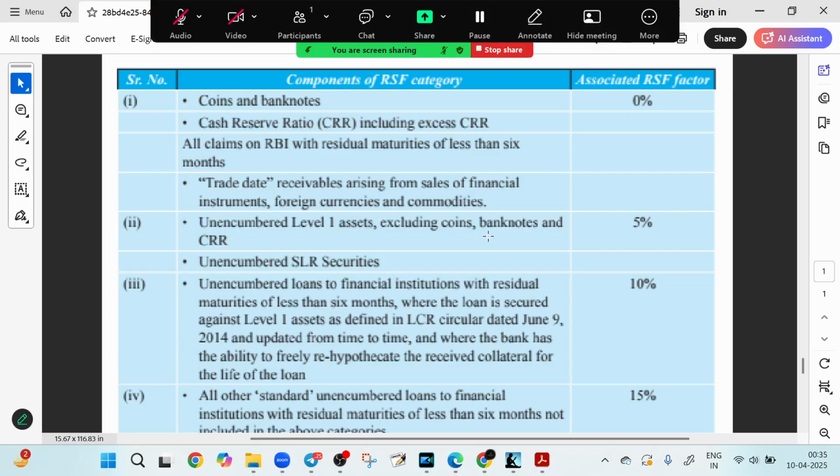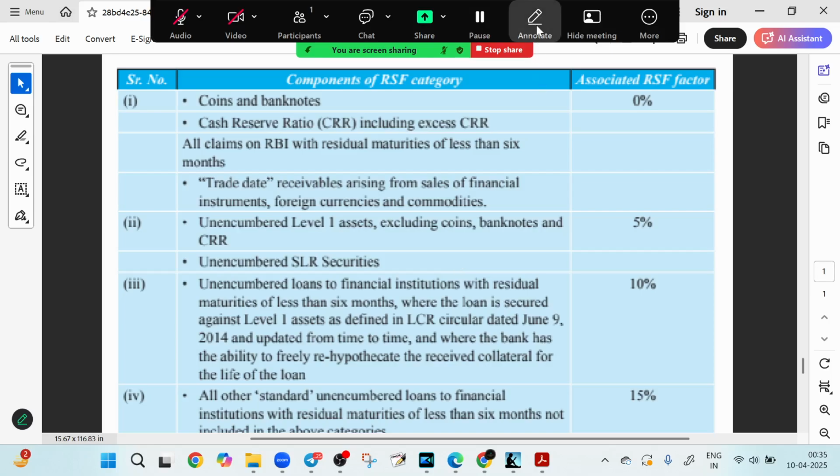Here you will see the RSF factor. So whenever a bank lends money or invests, how risky is that from a liquidity perspective? This is done by RSF. Let's explore what makes an asset more or less stable. Last page we talked about liability stability. Here we are talking about asset stability.